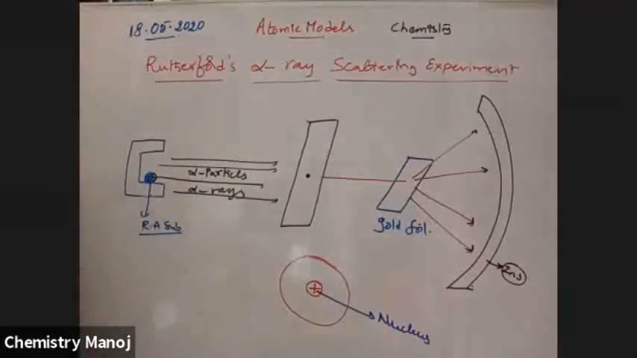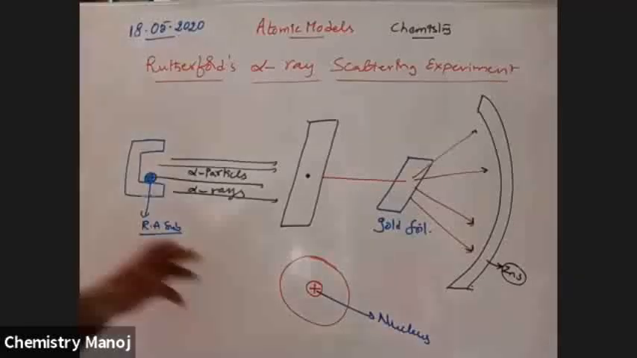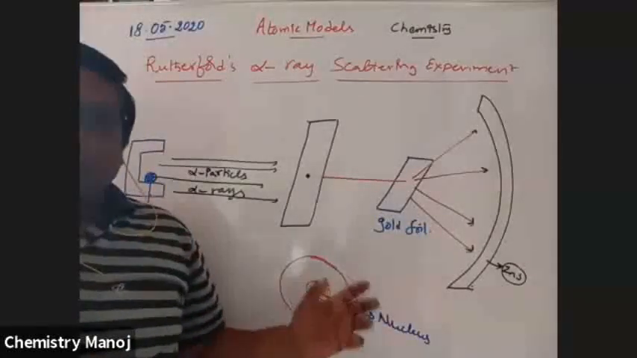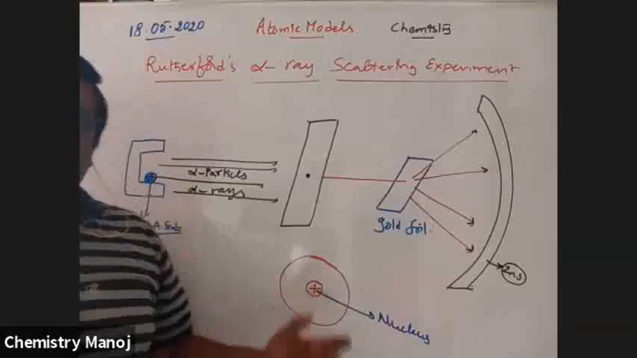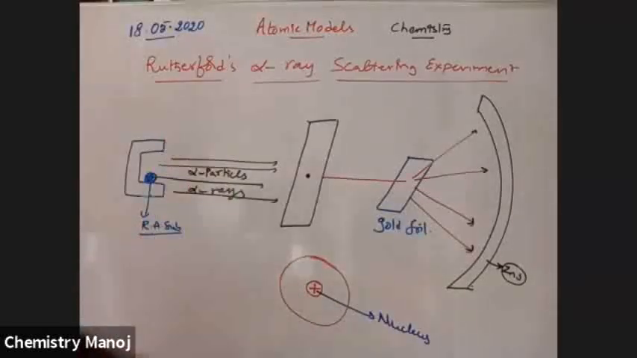This center he called the nucleus. That is why the term nucleus was first introduced by the scientist Rutherford. That is why this model of the atom is called the nuclear model of the atom, because the term nucleus was introduced by Rutherford.